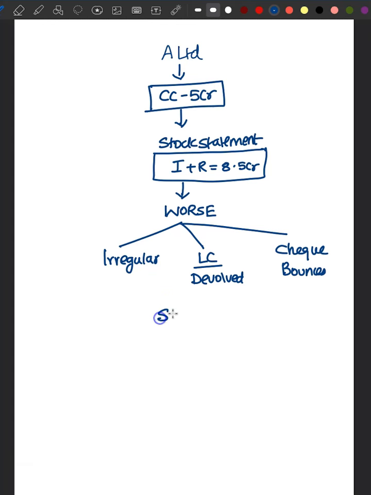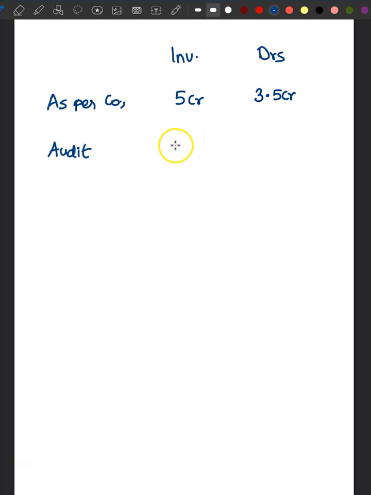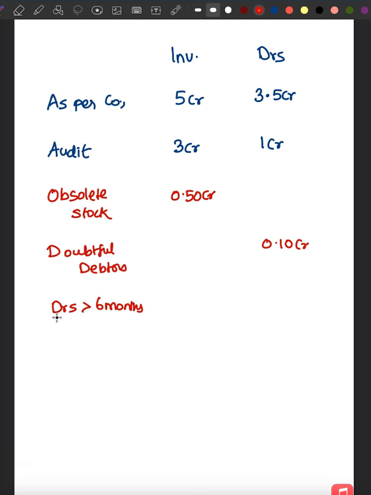So this bank ordered for a stock audit. A chartered accountant firm was appointed for conducting the audit. As per the company, they had inventory of 5 crore, debtors of 3.5 crore. So total 8.5 crore. So this is the position as per company. But the audit firm conducted the audit and they found this firm has inventory of only 3 crore and debtors of only 1 crore. And even out of this 3 crore of inventory, there was obsolete stock and it is 0.5 crore. Some of the debtors are doubtful and that is 0.1 crore. And they also noticed some of the debtors are greater than 6 months and that is 0.2 crore.